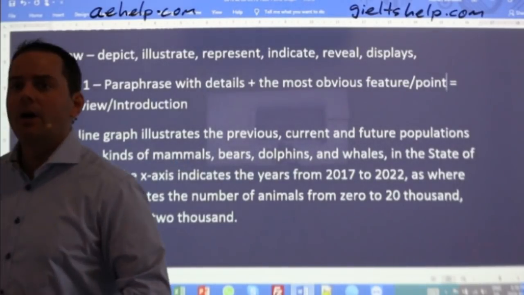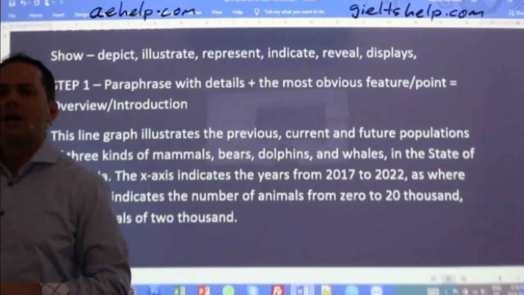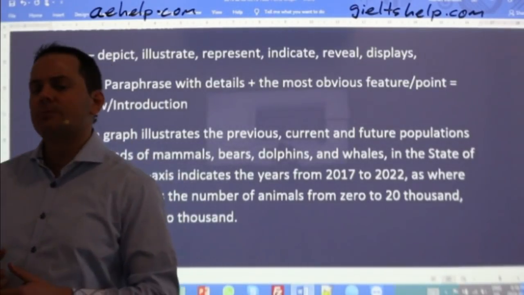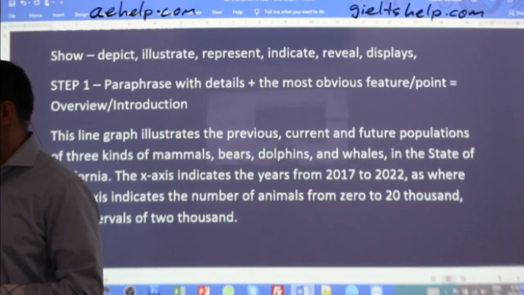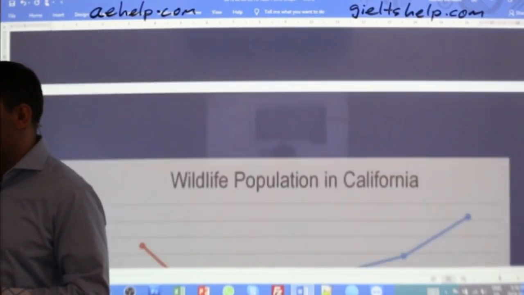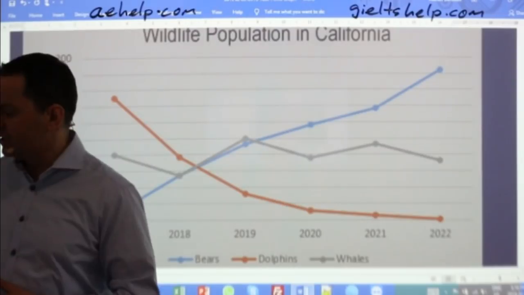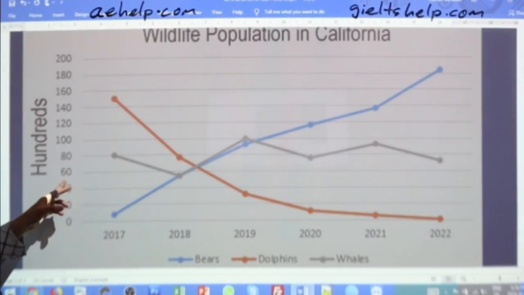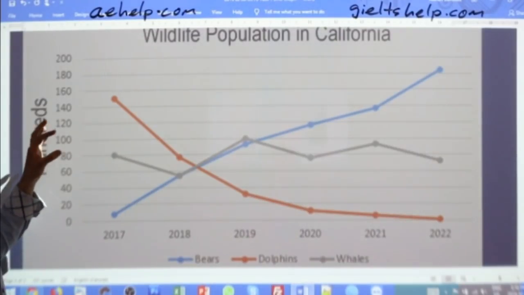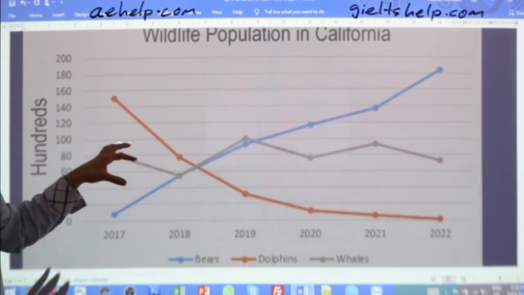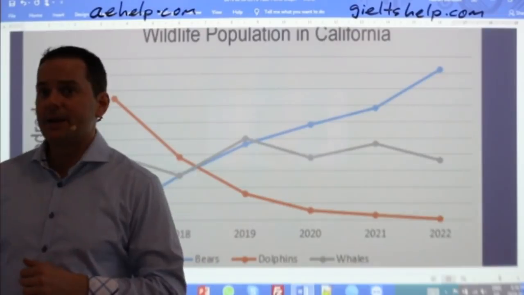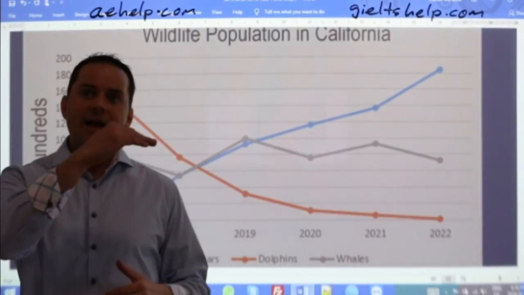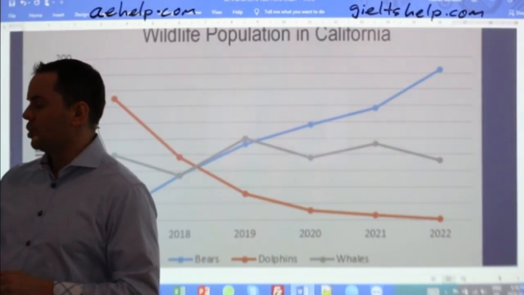Subodh's asking, do we need an axis explanation? Yeah, it's a good idea for this line graph because it's a little bit confusing with 0, 20, 40, and hundreds. If you can make that clear for your reader, it's a good idea. Absolutely. It will help you to push your band score higher. So what do we see here?